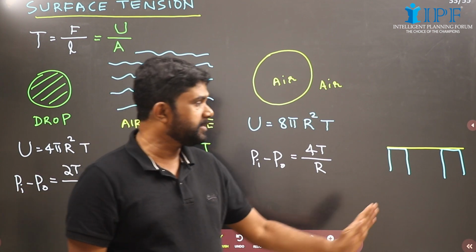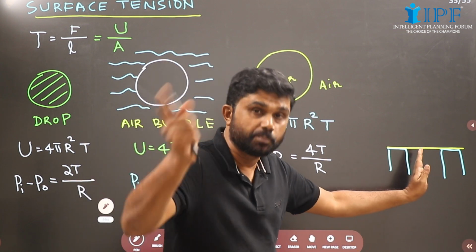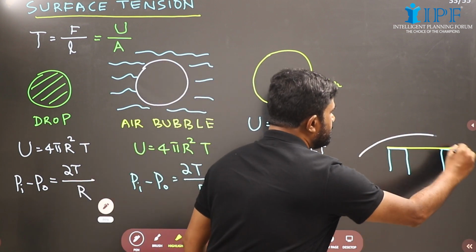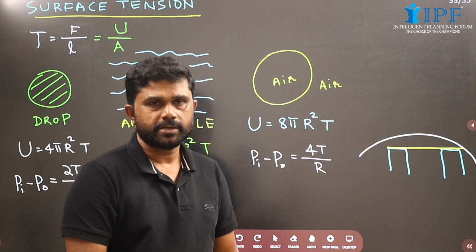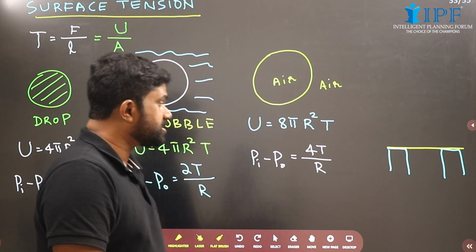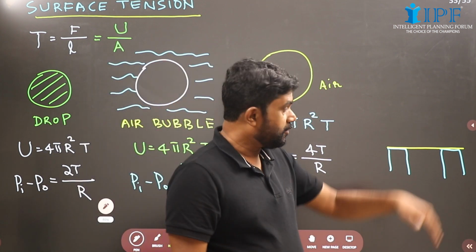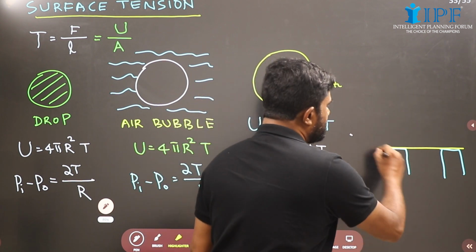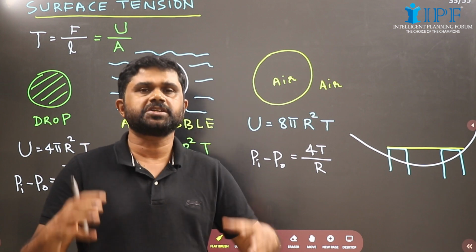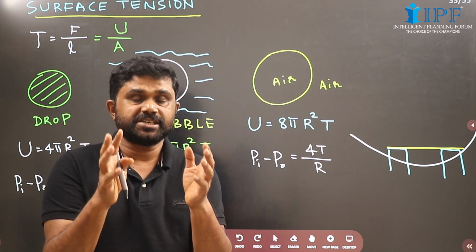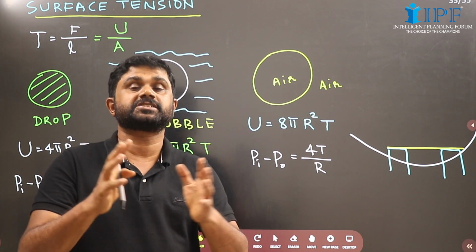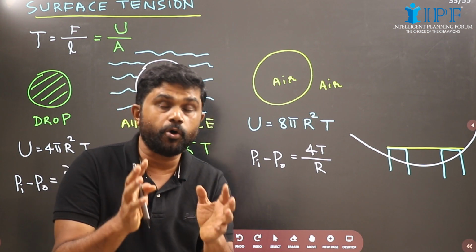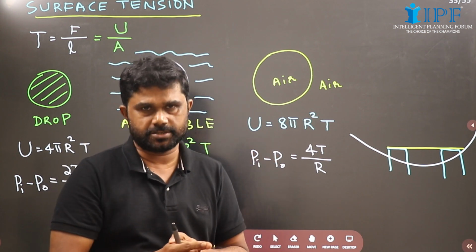If the pressure from the bottom acting upwards is more, then it will curve like this. And if the pressure acting from the top downwards is more, then it will curve like this. So what is the conclusion? The surface will be curved such that pressure is always more on the concave side.